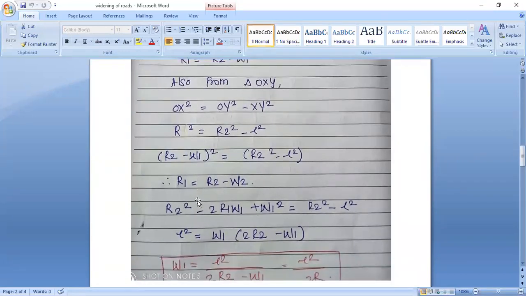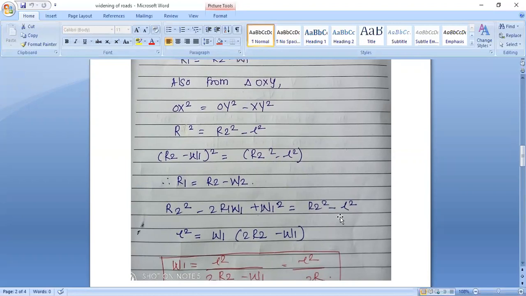Here my value of R1 is R2 minus W1, not W2, it is W1. Now see, R2 minus W1 square is expanded as R2 square minus 2 into R2 W1 plus W1 square, equal to R2 square